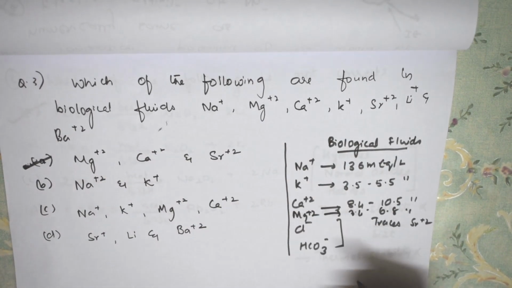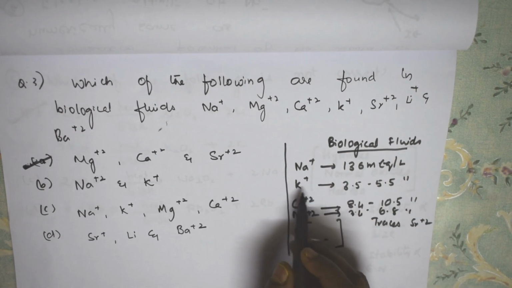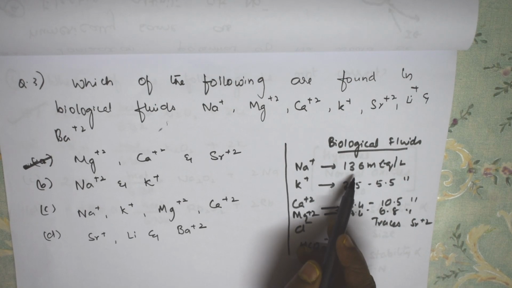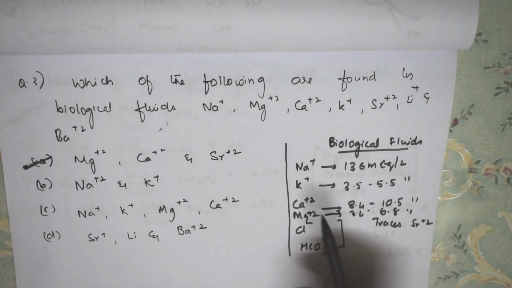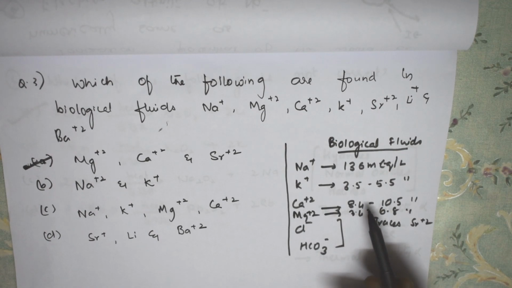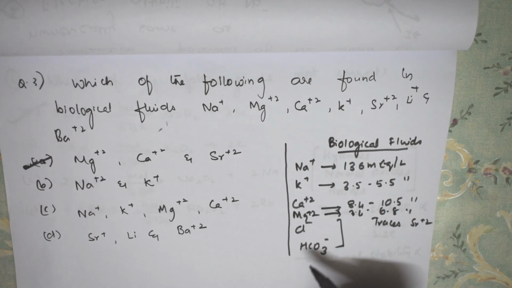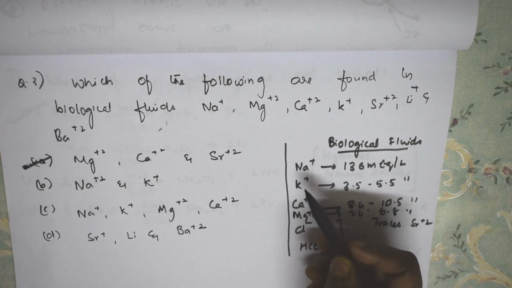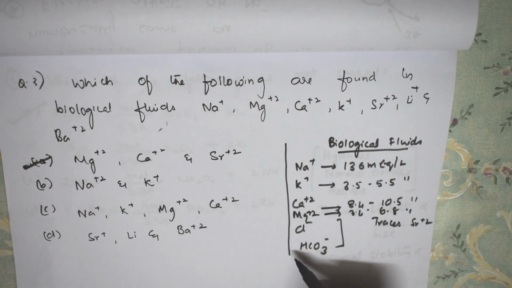Basically, our blood or biological fluid has both cations and anions. The value of sodium in body fluid is 136 milliequivalents per liter. Potassium, calcium and magnesium also have their values. Along with the cations, we also have anions present: chloride and bicarbonate.